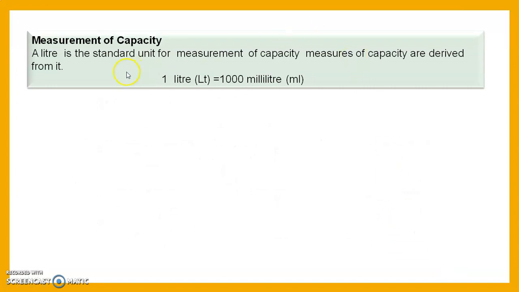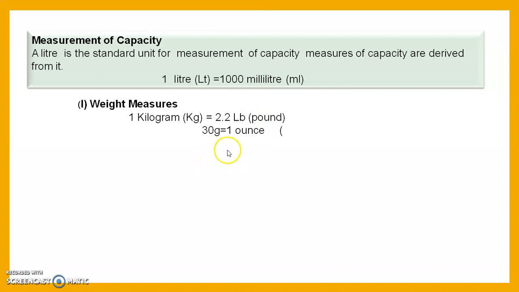Then we see the measurement of capacity. A liter is the standard unit for the measurement of capacity. Measurements of capacity can be derived from the liter, that is 1 liter is equal to 1000 milliliter. Then we see the weight measures. 1 kilogram is equal to 2.2 pound. 30 gram is equal to 1 ounce.